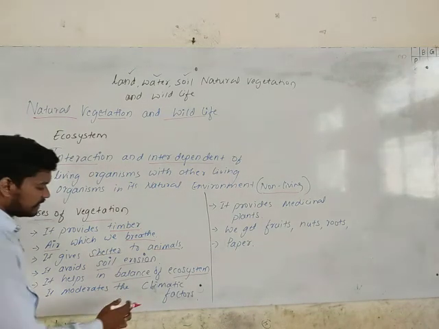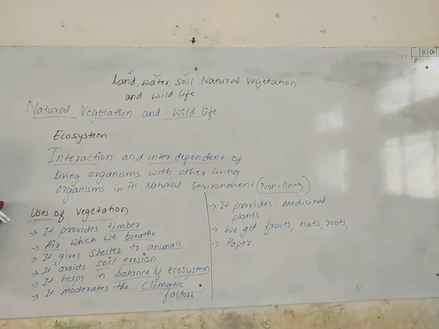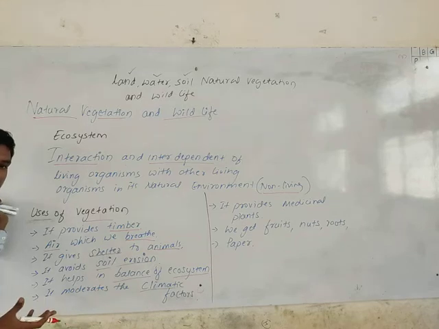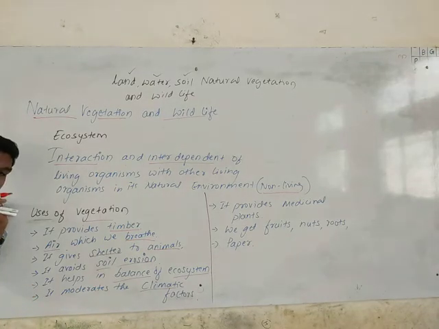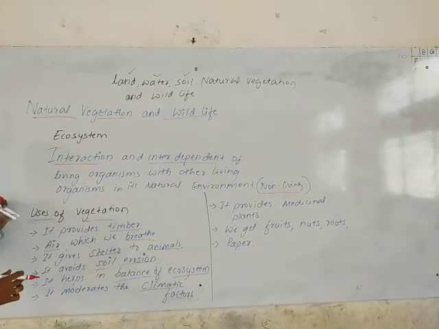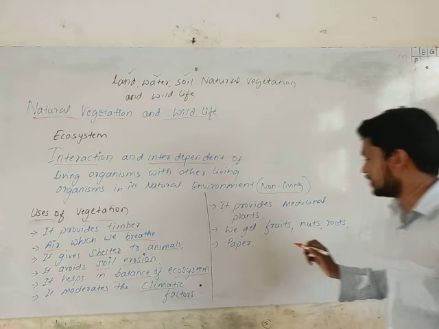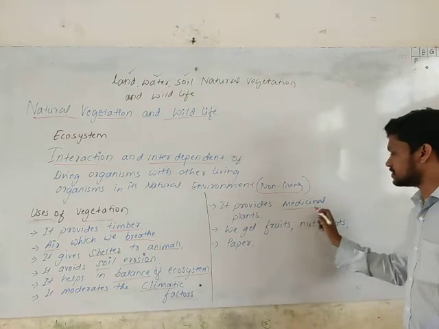It moderates the climatic factors like high temperature, low temperature, high precipitation, and the high velocity of blowing wind. It all will be controlled by natural vegetation. And it provides some medicinal plants.